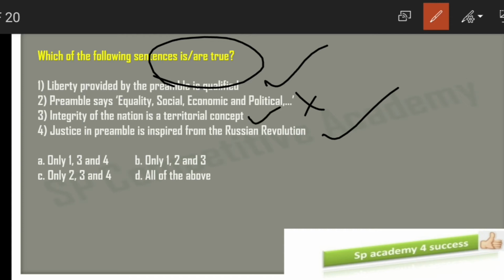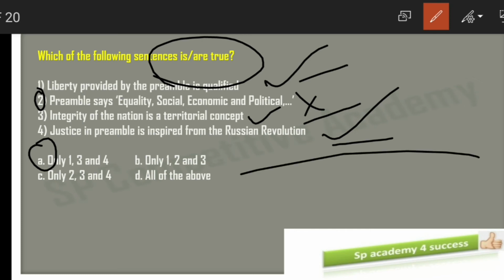So option 1, option 3 and option 4 are the right answers, and option 2 is wrong here. Option 1, 3, 4 means it is A. So your answer for this question is A.